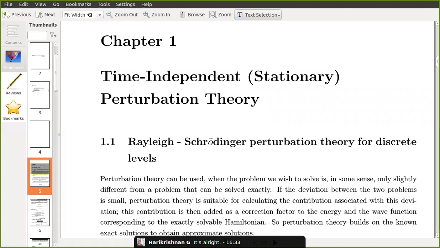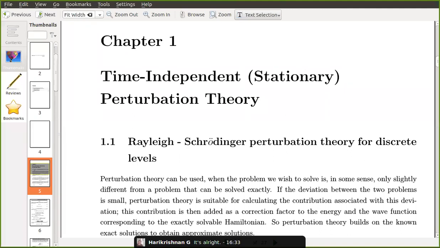So the first method we are going to learn is time independent perturbation theory. Then we learn the variational method, another approximation method. Then we will learn time dependent perturbation theory, and then we study another chapter on scattering process. Then the last chapter is about relativistic electrodynamics. So we have 5 chapters in this semester. First we are starting with time independent perturbation theory. Then we will learn the variational method.